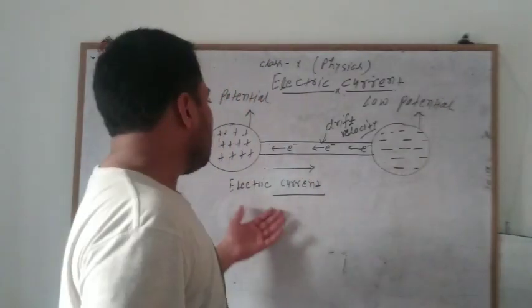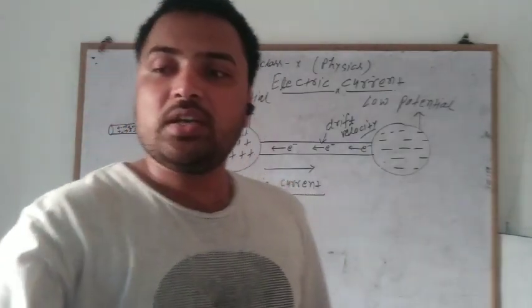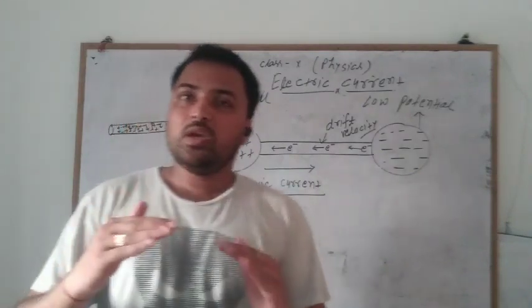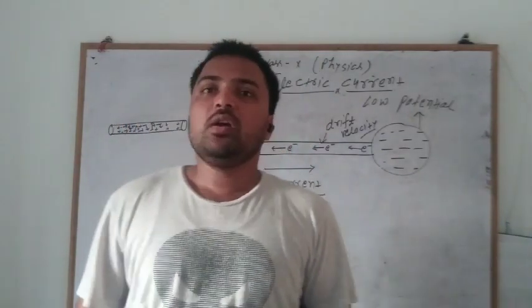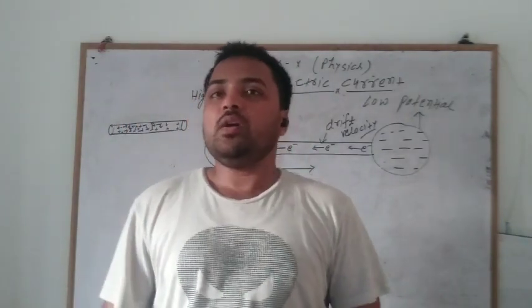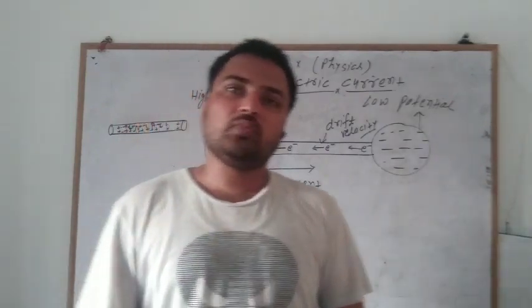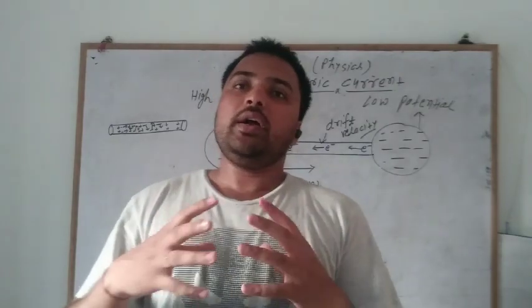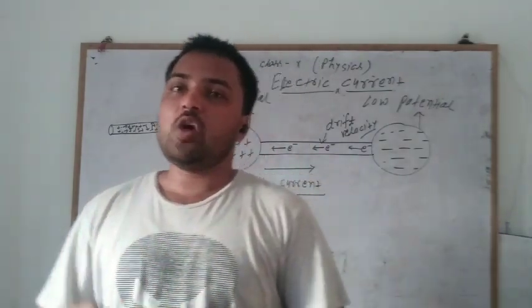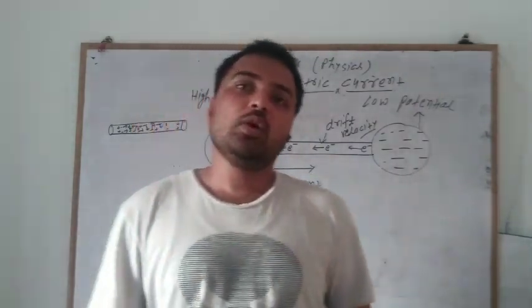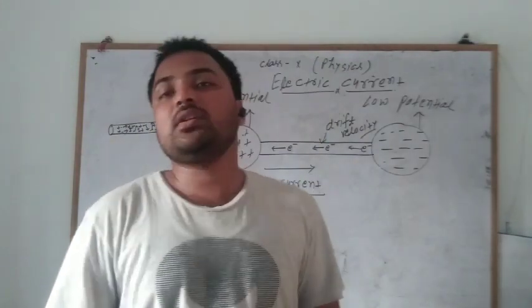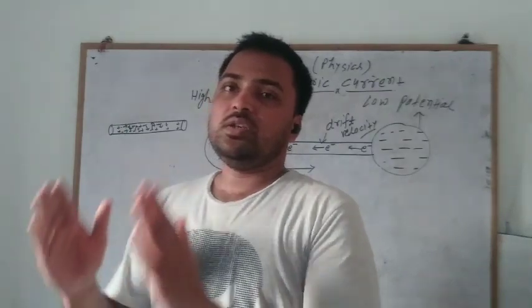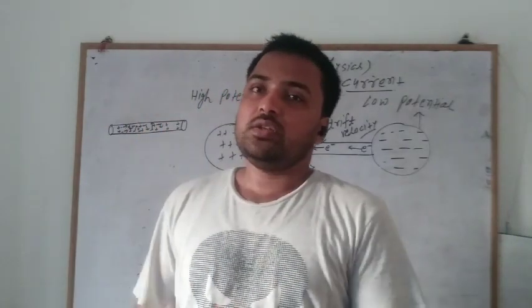So how can we define the electric current? The electric current is the net charge moved through a certain area per unit time. When we find the amount of current flowing through a metallic wire in a certain time interval, time is a necessary quantity.